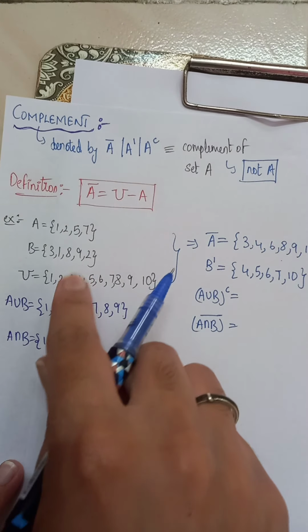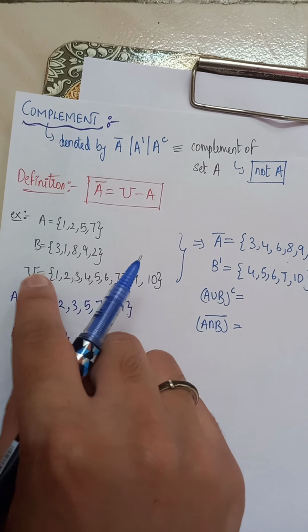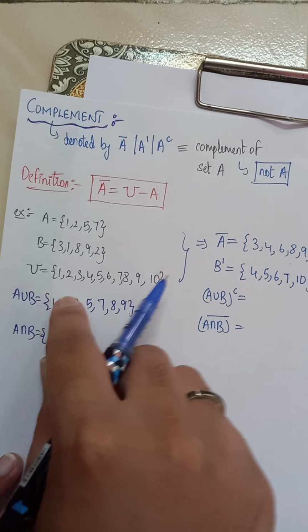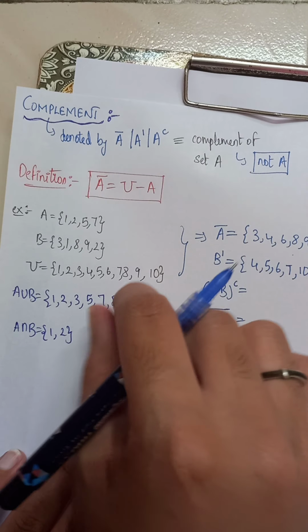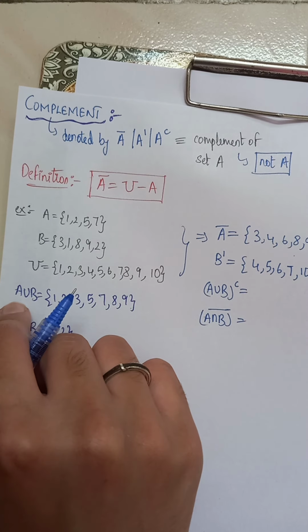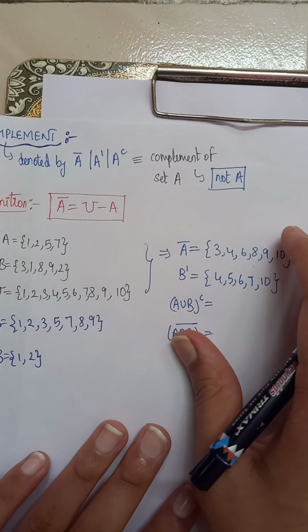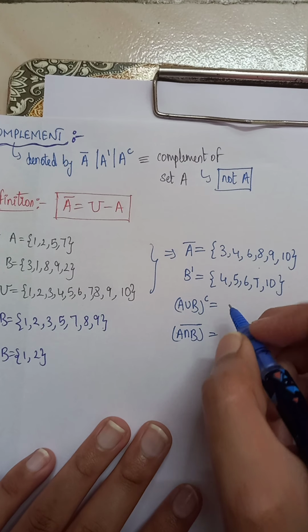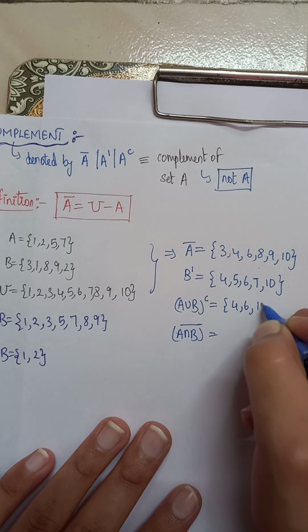So what about A union B complement? You need to subtract the universal set and this. You should remove the common elements between universal set and A union B from the universal set. I've explained it to you already. By removing that, you get the answer 5, 6, 10.